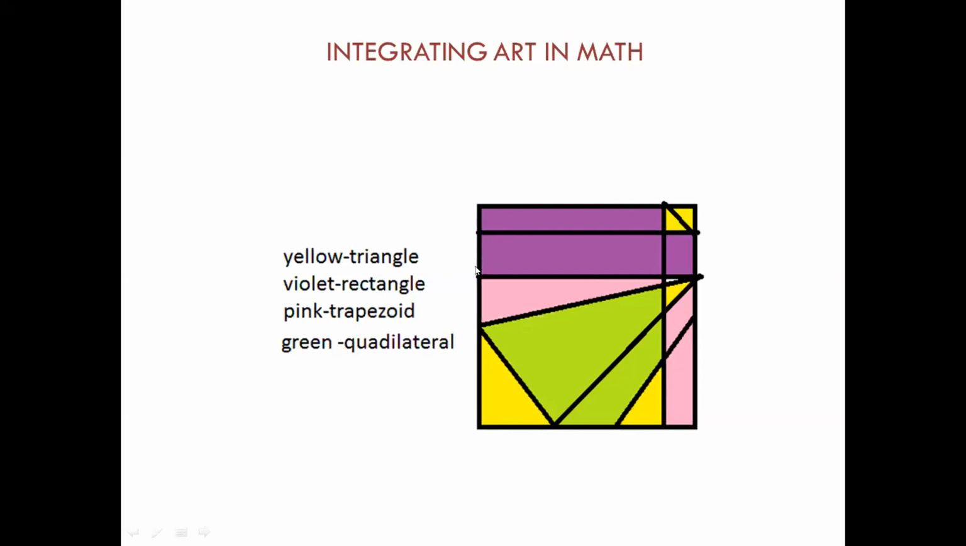identify the different shapes that have been formed, and they have to color each shape with a different color, and then name what color represents what shape. For example, if you see, all the yellow ones here are rectangles, while all the violet ones are triangles, and there are trapezoids and quadrilaterals formed as well in the image.